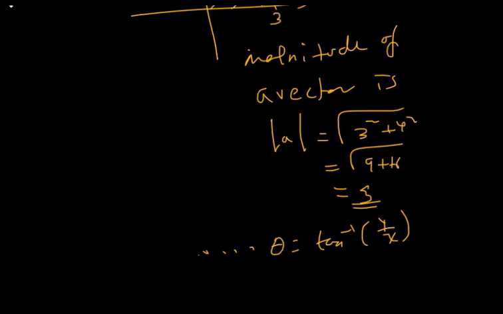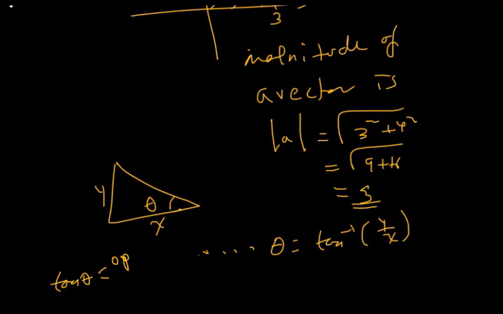This comes from the fact that in a right-angled triangle, with theta, y and x, tan theta is opposite over adjacent, therefore y over x. So to find theta, you reverse it: tan inverse of y over x, which in this case is tan inverse of 4 over 3. This is the direction.